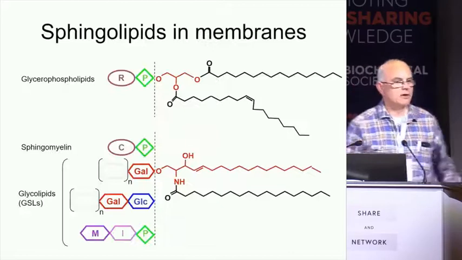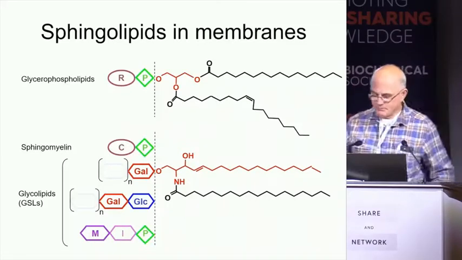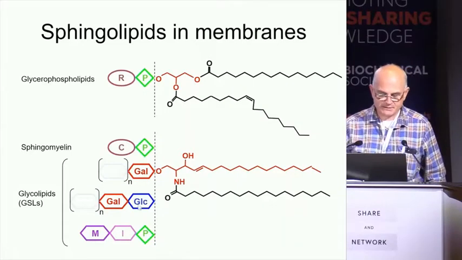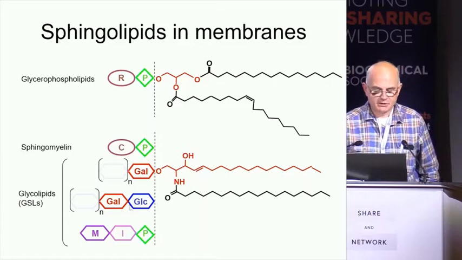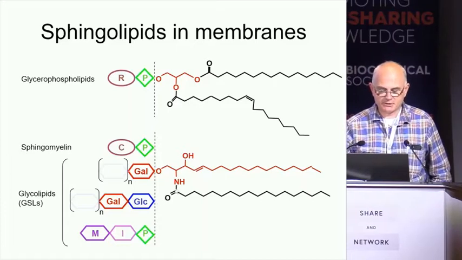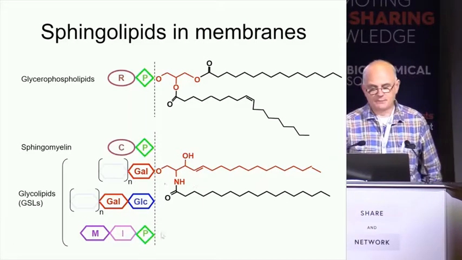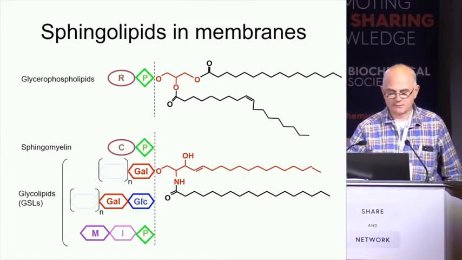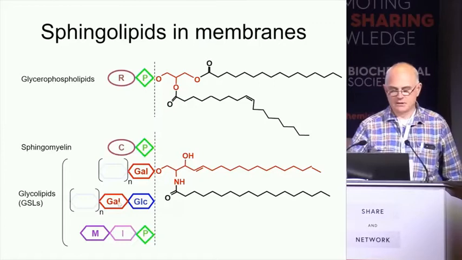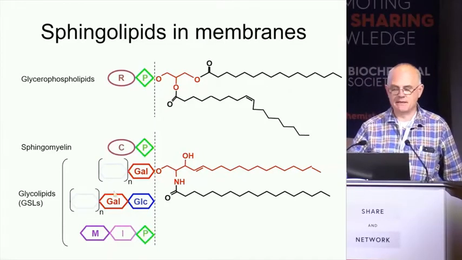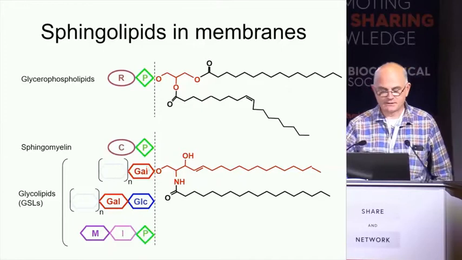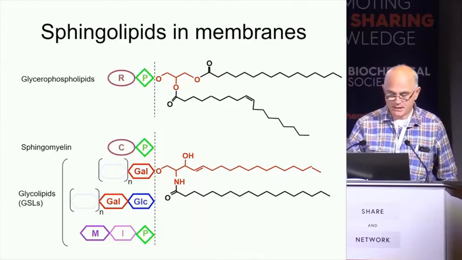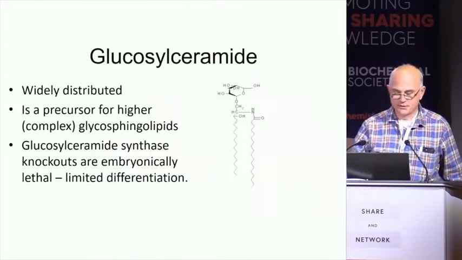So this is a glycolipid talk. Glucosylceramide is, of course, separate from what we get with most of the glycerophospholipids, membrane-forming lipids. We have glucosylceramide, which has a slightly different structure, with a sphingosine backbone. And even in yeast, which have slightly different sphingolipids, glucosylceramide is often present, and it's the precursor for higher glycolipids in mammals, such as gangliosides. Glucosylceramide is also present in some bacteria, and it has a more specific distribution.